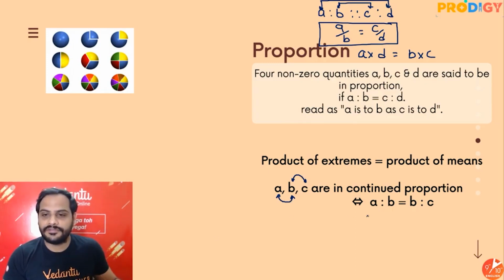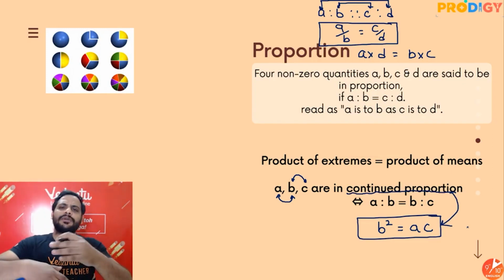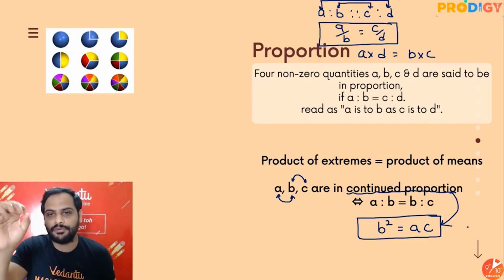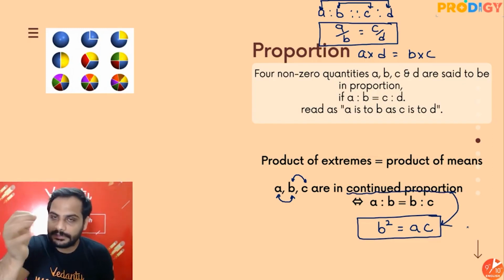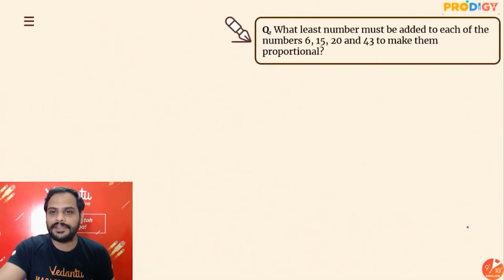So A is to B is equal to B is to C, and that is why if I say product of extremes is equal to product of means, B square is equal to AC for a continued proportion. And whenever in any question you get continued proportion, B square equal to AC will be used. So always remember that. Alright, beta. ठीक है. Now let's look at the question.